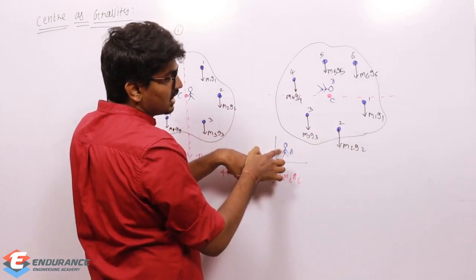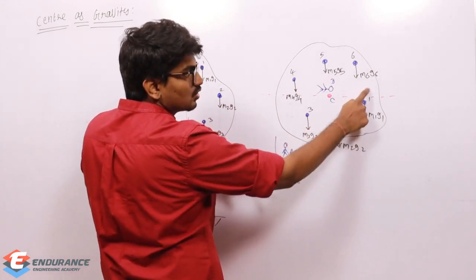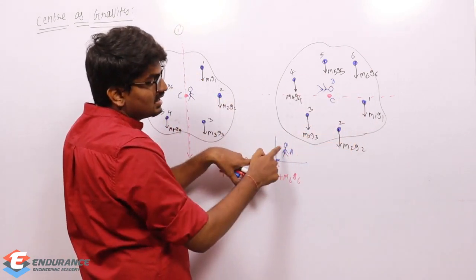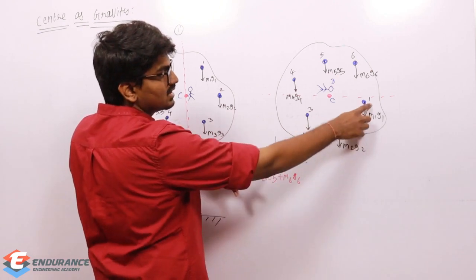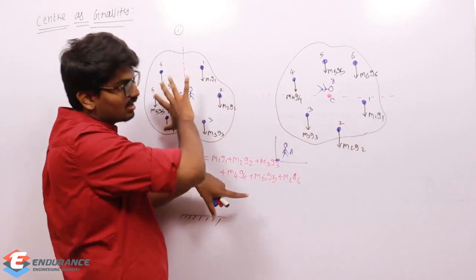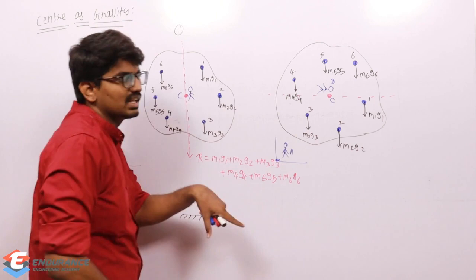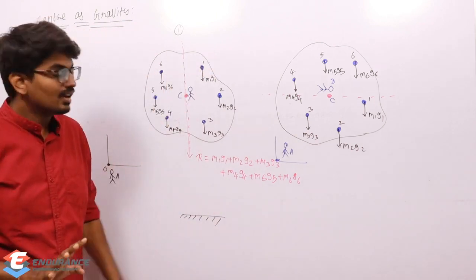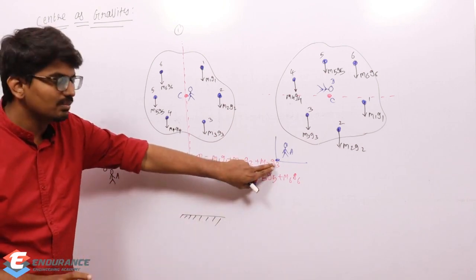Similarly, initially M2 was somewhere here, but now it has reached here. And initially mass M3 was here, but after rotating by 90 degrees, it reached this place. Similarly, all the masses have changed their position for this person who is observing from the origin, outside of that body.